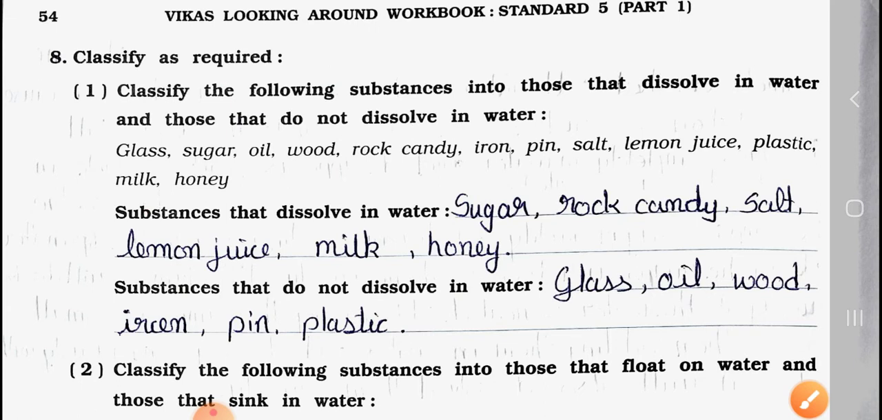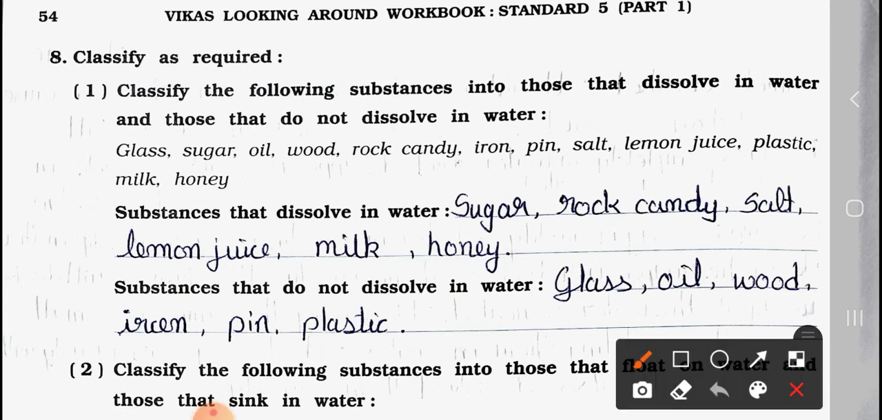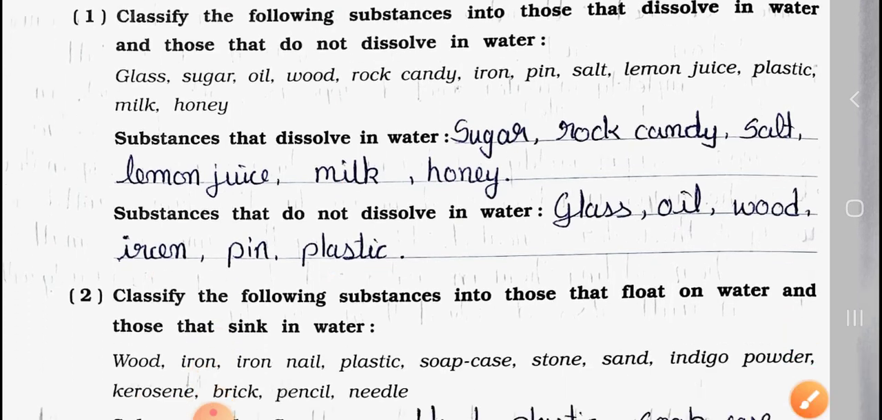See the substances that dissolve in water, that means soluble in water: sugar, rock candy, salt, lemon juice, milk and honey. Now, substances that do not dissolve in water are glass, oil, wood, iron, pin and plastic. Now see the main question 2.